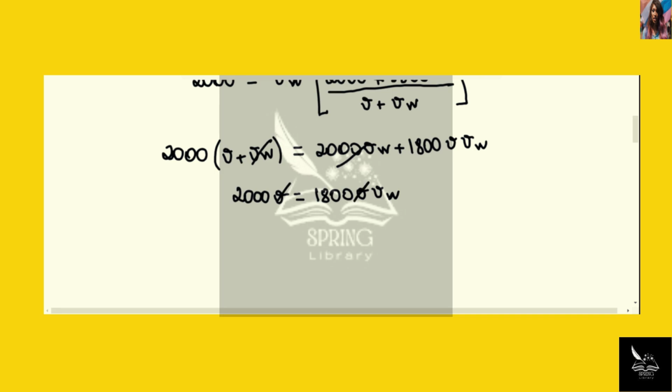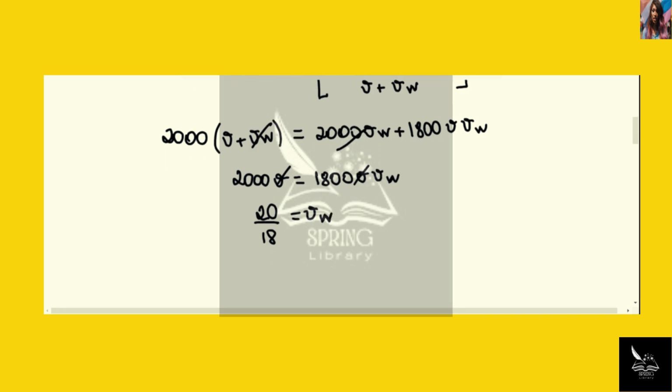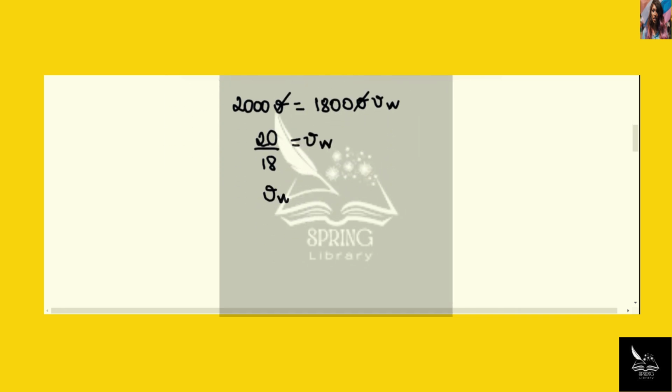The v's cancel out, and we have 2,000 divided by 1,800 equals vw. So vw is 1.11 meters per second, and this is the answer in the Earth's reference frame.